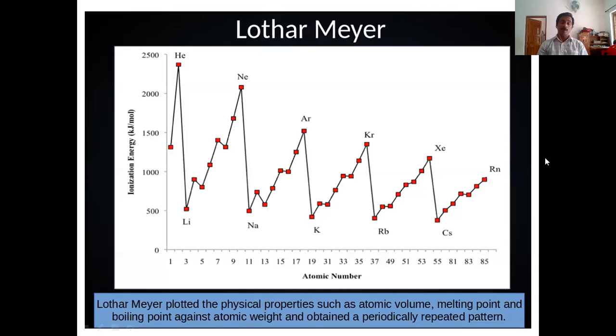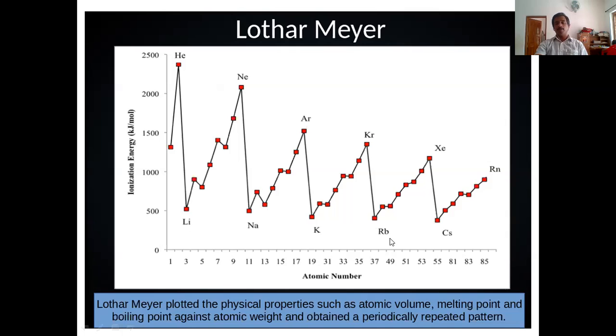Then he got a graph in which the elements in the same position of the graph have similar properties. For example, in the peak, you see helium, neon, argon, krypton, xenon, radon. All these are noble gases. They have the same properties, so he could classify them into groups.